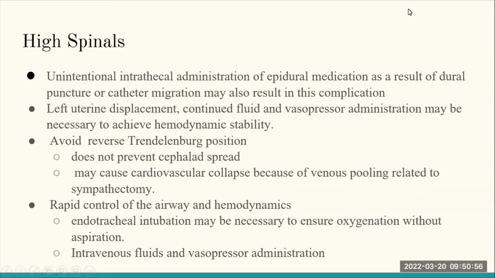So let's talk a little bit more about high spinals. High spinals normally occur when you have unintentional intrathecal administration of epidural medication as a result of a dural puncture. A catheter migration might also cause this complication. So you can also have a high spinal when you give an epidural bolus or an epidural dose in the intrathecal space.